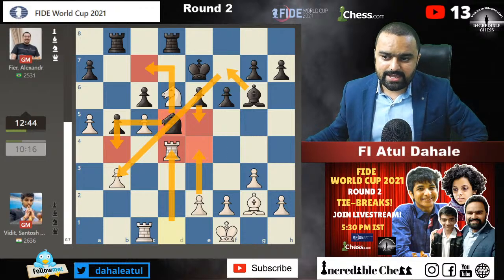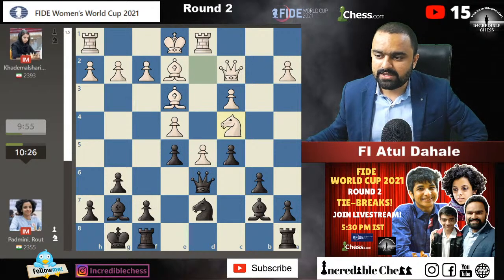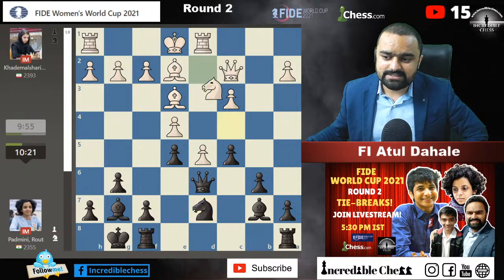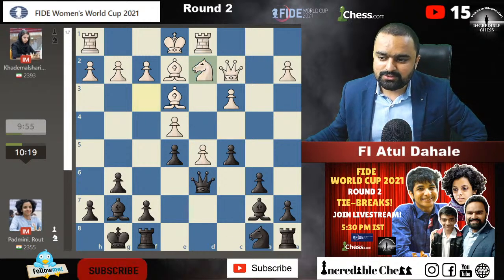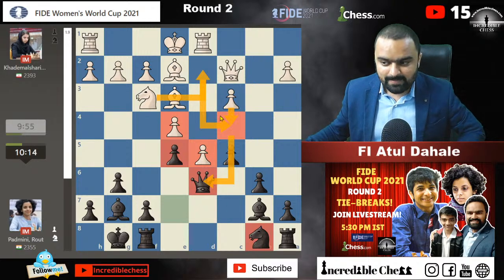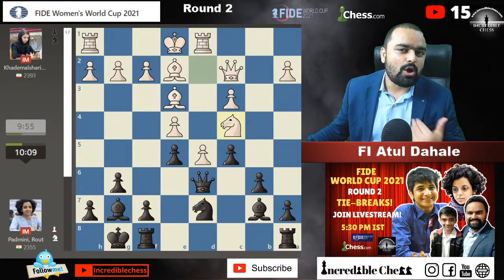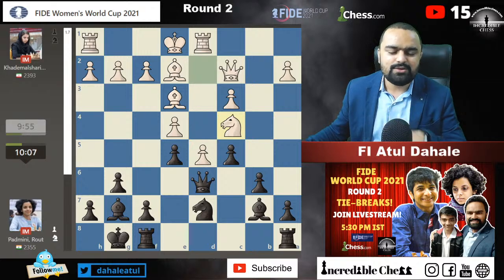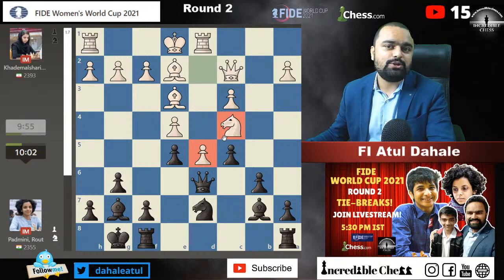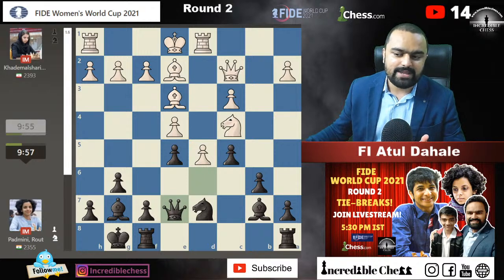So Gukesh and Padmini's game, we need to check what happened in Padmini's game, guys, because this is also a very important game for us. We left the situation when e5 was played. Knight goes to d2, knight d7, knight c4. See, here also, before the game, when this position happened, I talked about knight d2, knight c4 with the arrows, and I left the situation. Exactly the same thing happened on the board, because these are the common plans. When the d5 pawn is there, the knight should be rotated to the c4 square. So this is a very common strategical idea which players play in this situation.